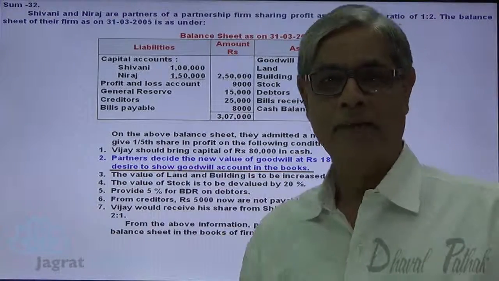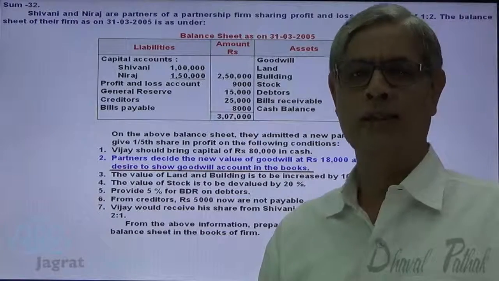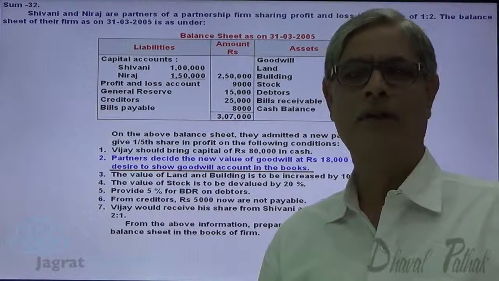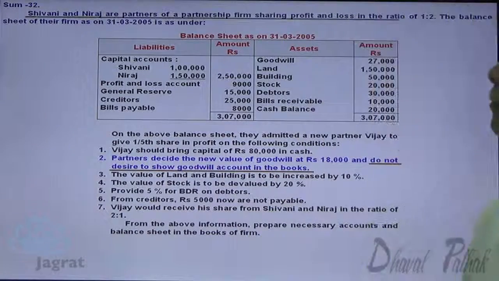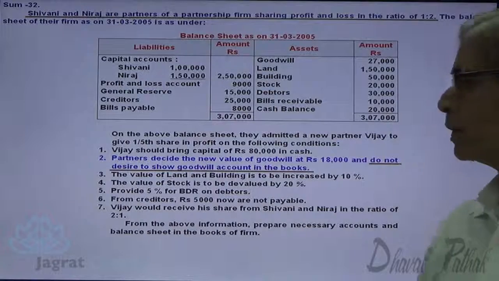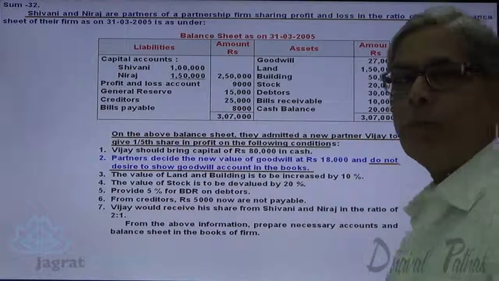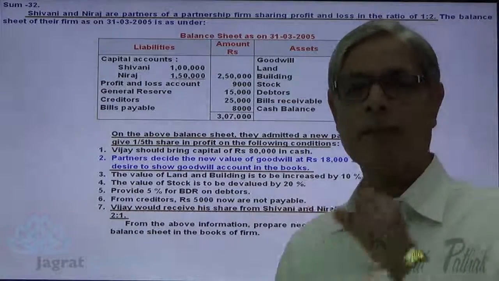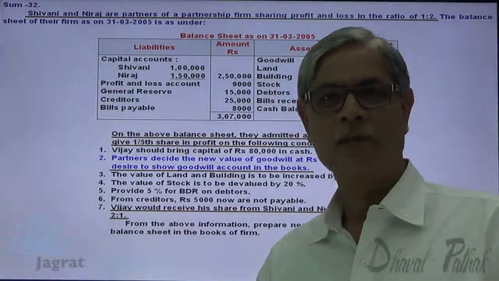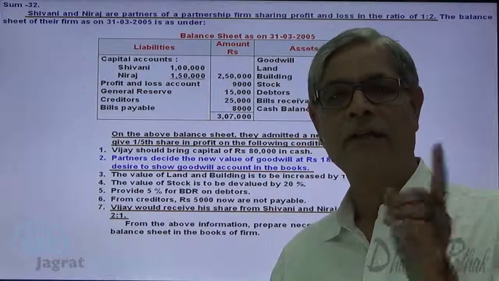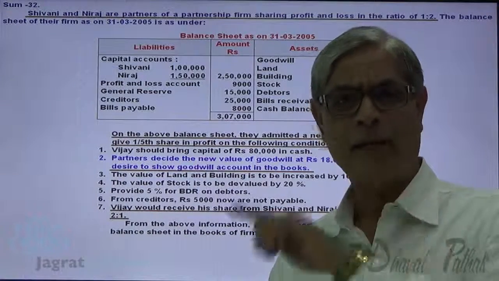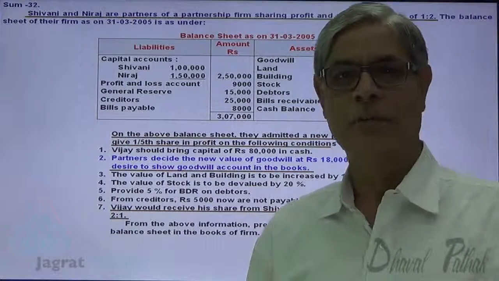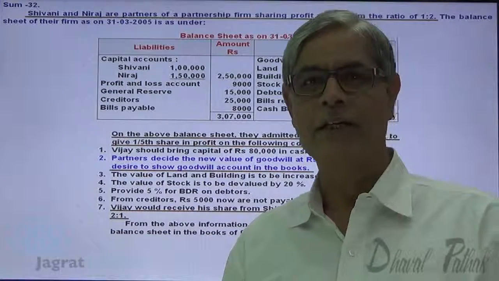So which information given in the sum is to be considered for the purpose of finding out the new profit sharing ratio? Look at it. Old profit sharing ratio 1:2. Share of new partner 1/5. Sacrificing ratio is 2:1. On the basis of this information, we can work out the new profit sharing ratio, and that will be applied to write off the goodwill of 18,000 after admission of Vijay. Now let me work out the new profit sharing ratio.